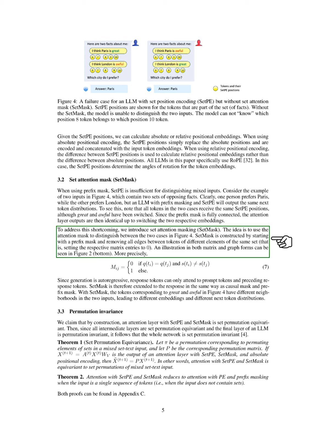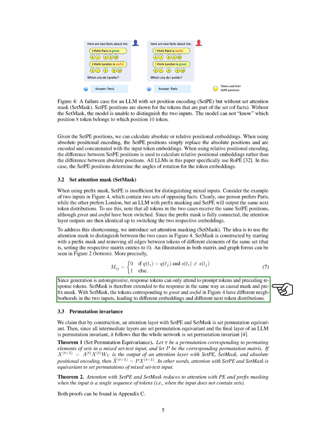To solve this issue, we introduce Set-Mask, which uses the attention mask to differentiate between the 2 cases. We create Set-Mask by starting with a prefix mask and removing connections between tokens from different elements of the same set, effectively setting those matrix entries to 0. We illustrate this in both matrix and graph forms.